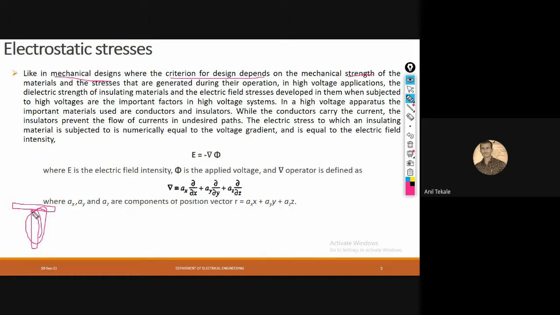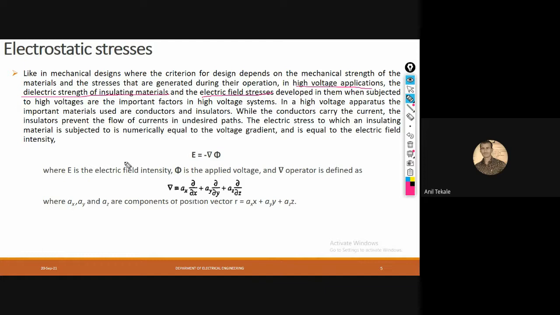Similarly, in high voltage engineering or high voltage applications, the dielectric strength of insulating materials and the electric field stresses developed when subjected to high voltages are important factors in a high voltage system. Which are these two important factors? Dielectric strength of insulating material and electric field stresses.